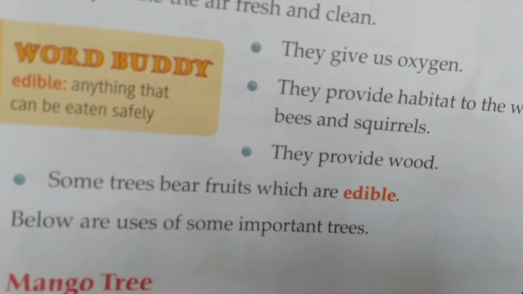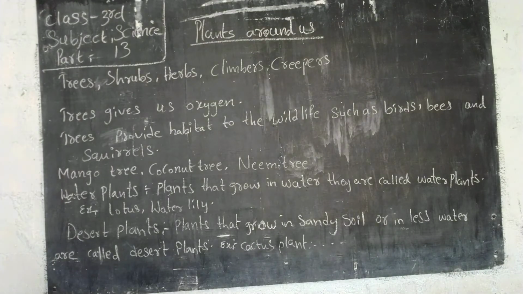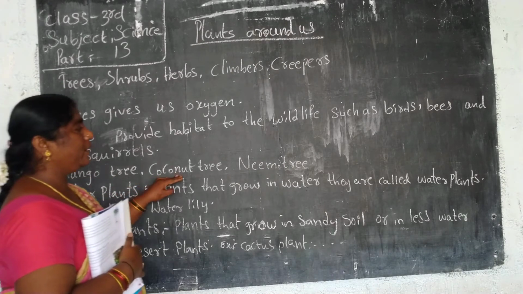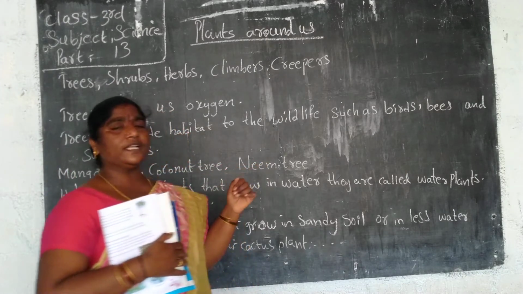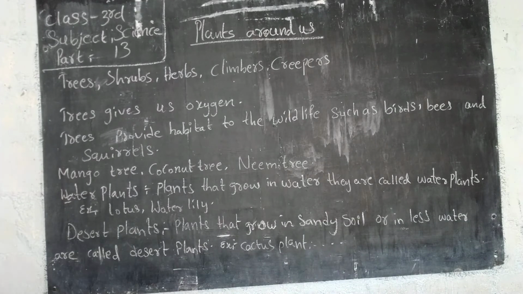Below are the uses of some important trees. Which are the important trees? Examples I will write on the board. Look here: mango tree, coconut tree, neem tree. They are some important trees. Why are they important? We will learn about it from the textbook. I will show the textbook.